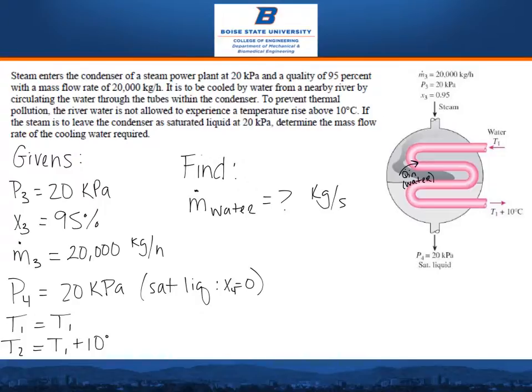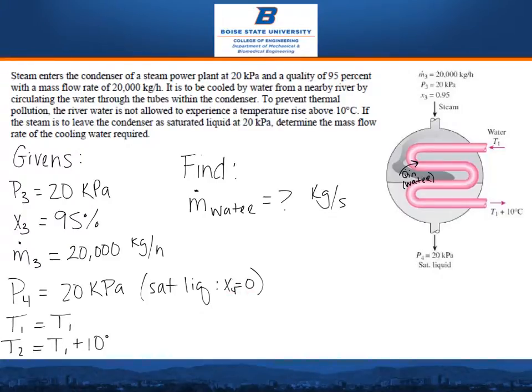The givens are stated below. As the steam enters the steam power plant, the pressure is 20 kilopascals, the quality is 95%, and the mass flow rate is 20,000 kilograms per hour. As the steam leaves, the pressure is still 20 kilopascals, but we know that it is a saturated liquid, giving it a quality of 0.